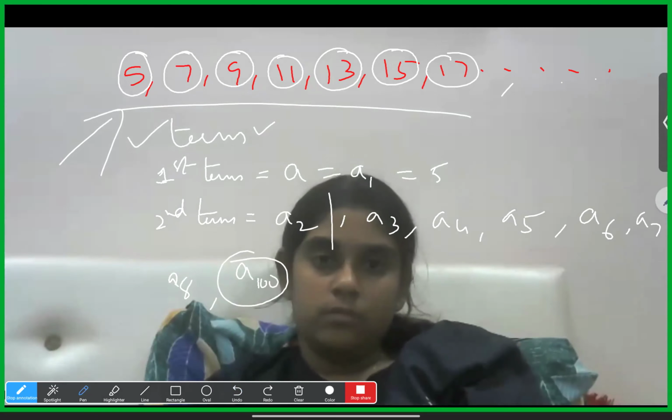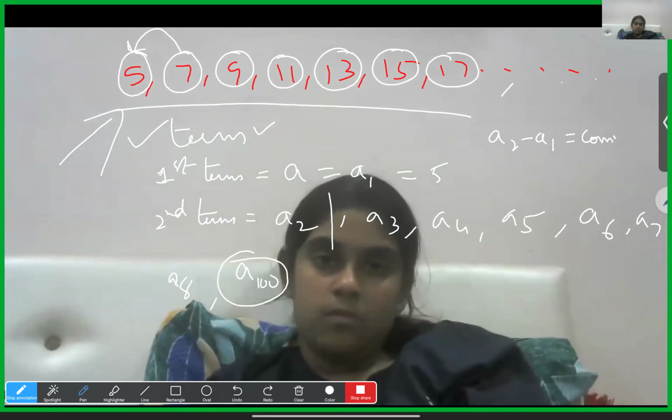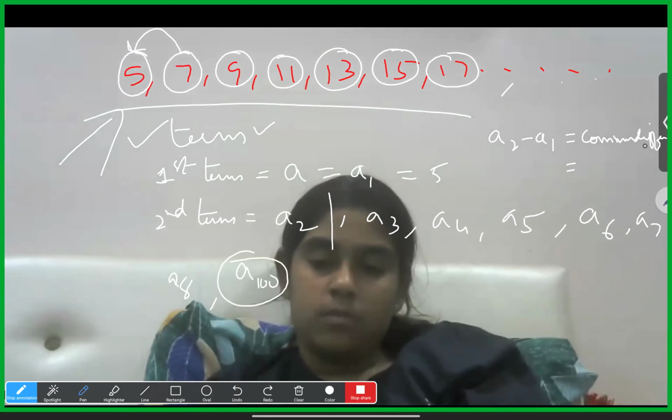And I was telling common difference, Hasni. Common difference is nothing but the second term minus the first term. That is called the common difference, which we will represent with a small letter d.